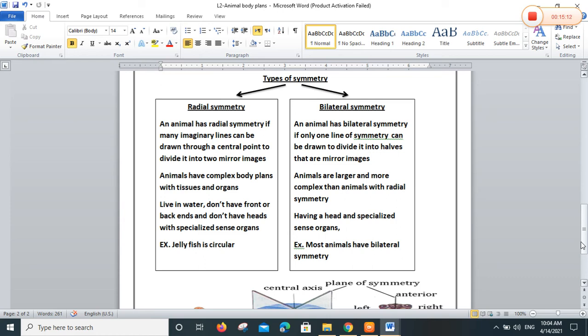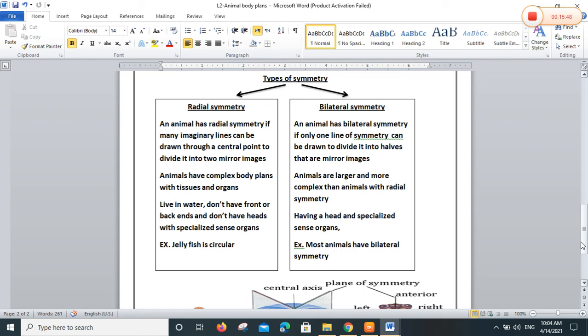Okay? Animals that have a lot of mirror images or a lot of lines have a complex body plan with tissues and organs. Sure, this animal has different organs and different tissues, but it's very small. How can this body carry some organs? The body of a starfish or echinoderm carries organs inside the body and also carries tissues. Yes?